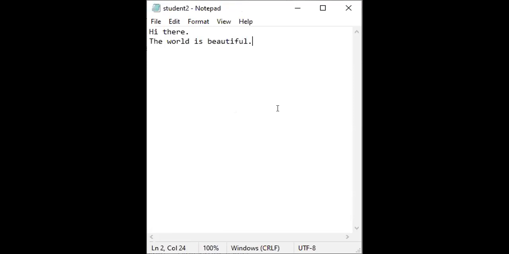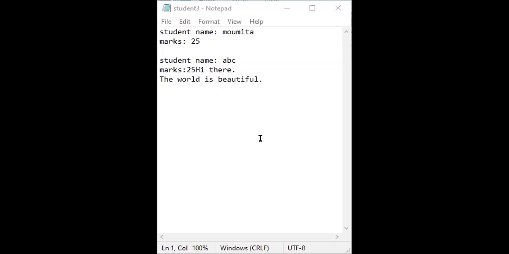Now we are going to check student3. In student1 there are student names and marks. There are two student names and marks, and in student2 there are two lines: hi there, and the world is beautiful, nothing else. So if the copy-paste formula is working successfully, then all this information should show in student3. Just check student3. Do all of you see this window, student3?